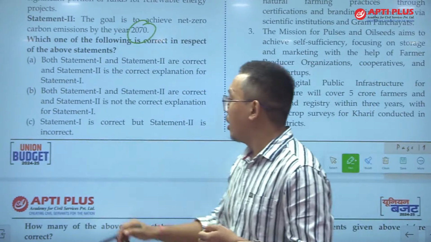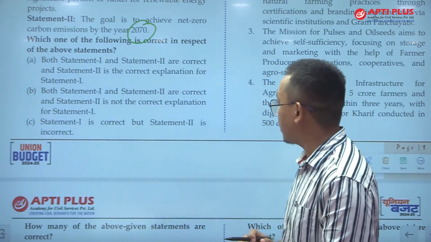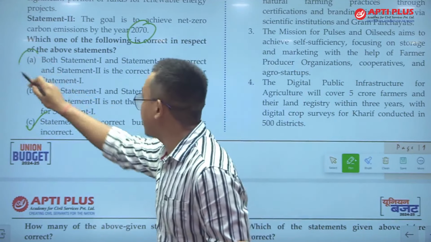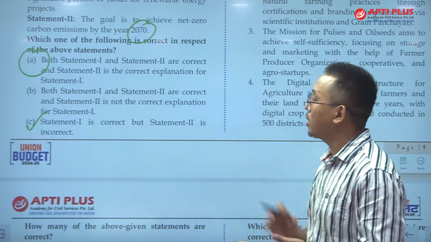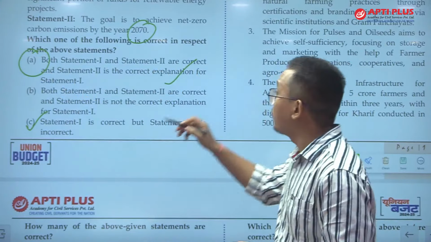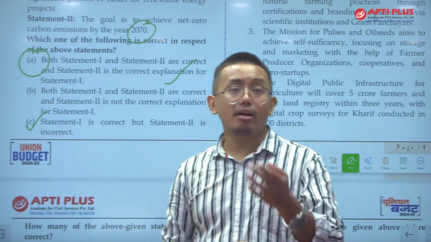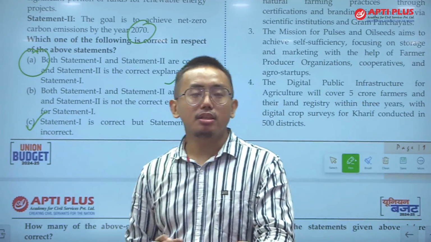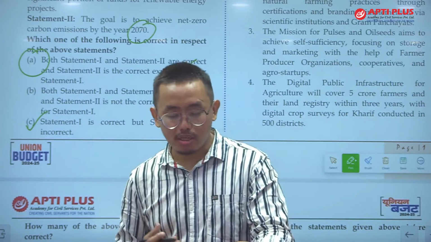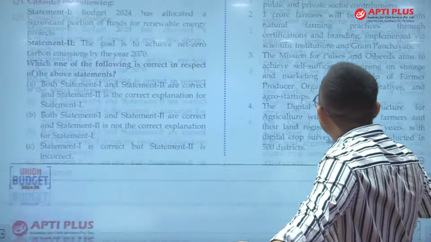Okay, statement 1 is correct, and statement 2 is correct. That is, both statements 1 and 2 are correct, and statement 2 is the correct explanation of statement 1. Because why is the Government of India increasing spending on renewable energy? The reason is the government aims to achieve net zero emission by 2070. So this is the answer. Answer is A. Now moving on to the next question.